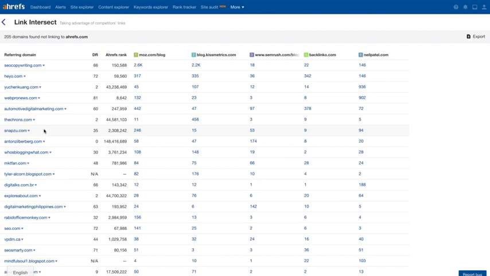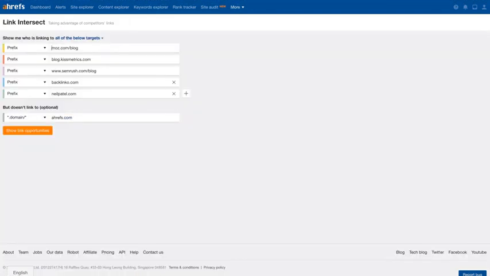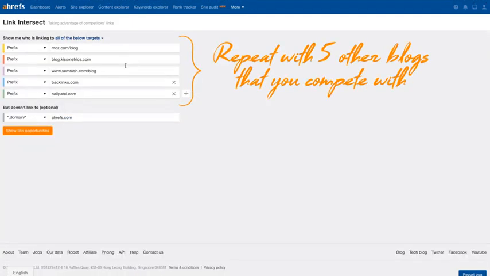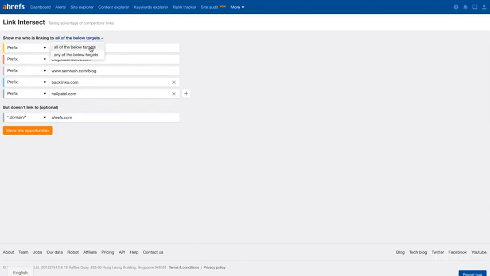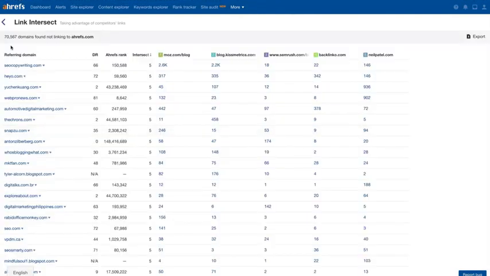I'm sure if you send a personal outreach email to all 200 site owners and introduce them to Ahrefs' blog, many of them will end up linking to us. I know this for a fact because we regularly reach out to these kinds of sites. And once you're done with all websites in that list, you can repeat this with 5 other blogs that you compete with. Or you can play with any setting to expand the list of results the same way we did when looking for superfans. All in all, with the help of Link Intersect tool in Ahrefs, you should be able to discover a ton of great link opportunities with just a few hours of work.